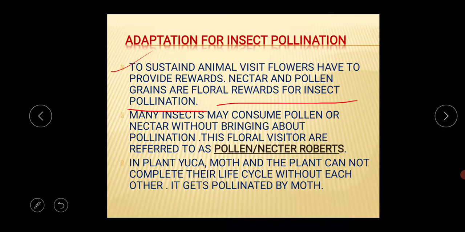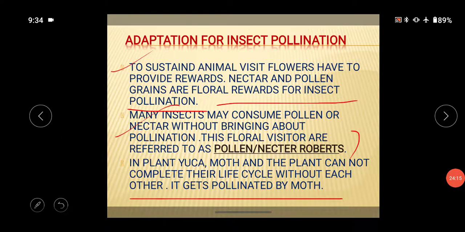Many insects may consume pollen or nectar without bringing about pollination. So these floral visitors are referred to as pollen nectar robbers. In the plant yucca, the moth and the plant cannot complete their life cycle without each other. It gets pollinated by the moth, so they are living in a symbiosis relationship. This is one kind of symbiosis relationship.